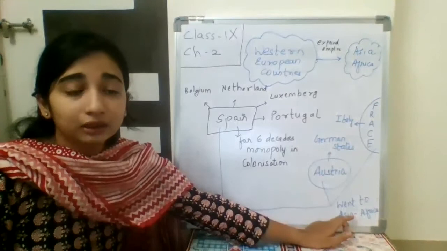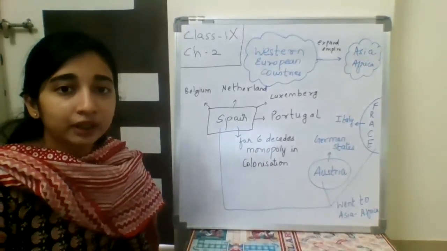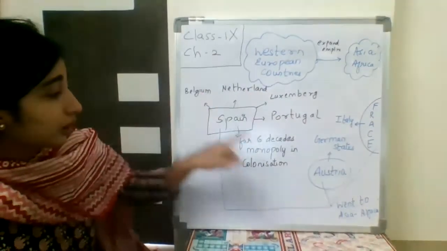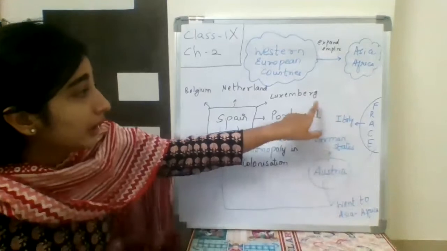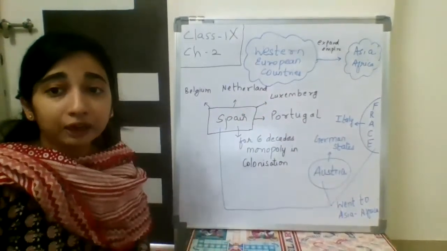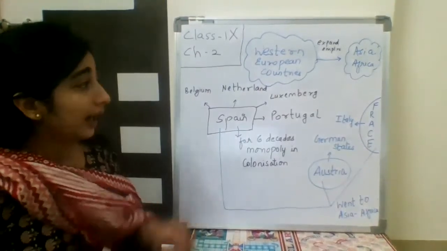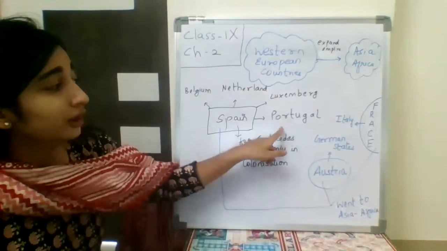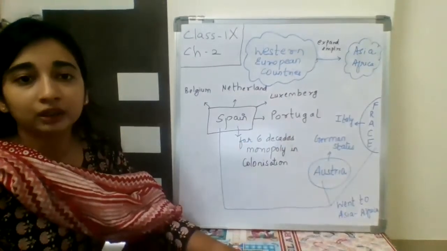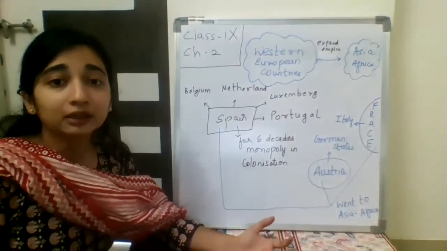And when they were going and fighting in Asian and African countries, the European countries which they had captured got free. They fought and became free, like England. And these countries, along with England, also fought with many Asian and African countries to gain control and expand their empire.